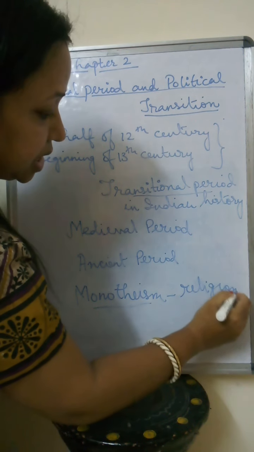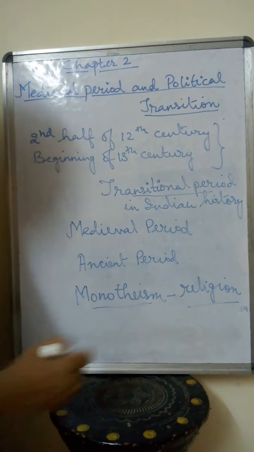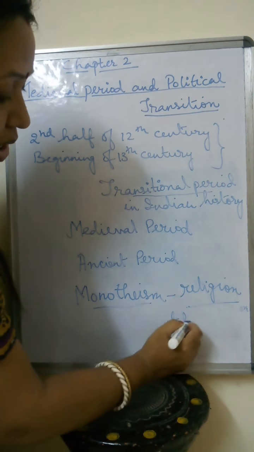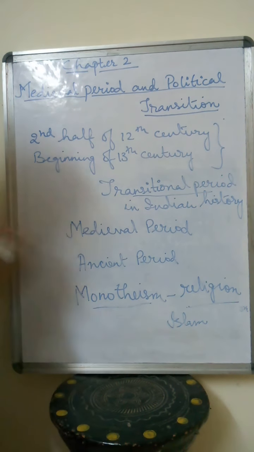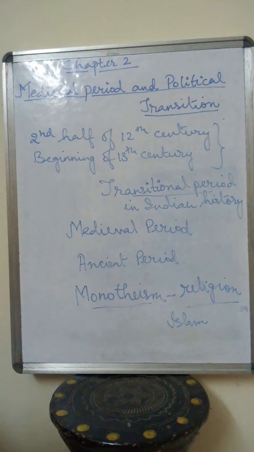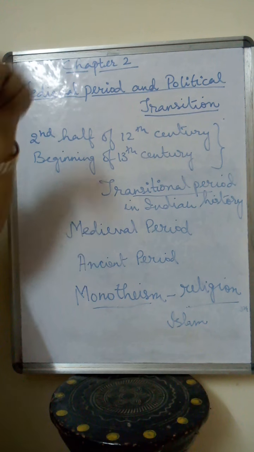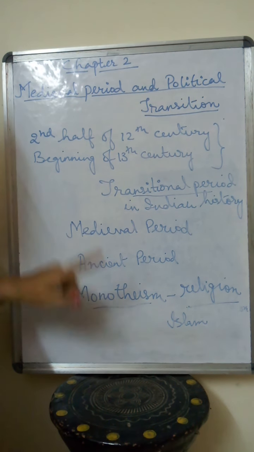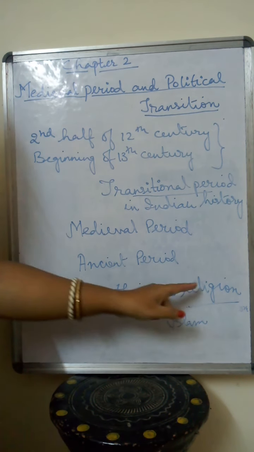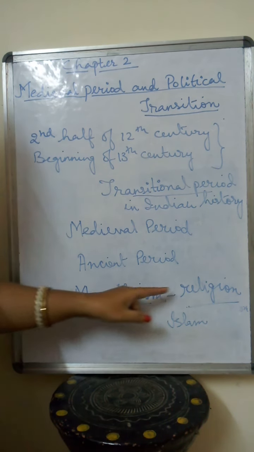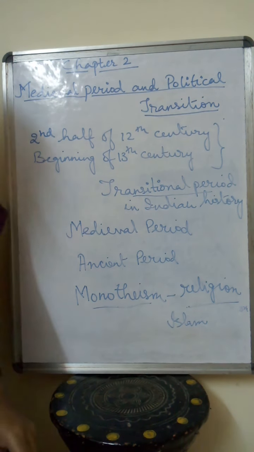It happened due to the influence of the Islam religion. Monotheism means the belief that there is only one God; you cannot have multiple gods. It is because of the influence of Islam that this policy of monotheism started.